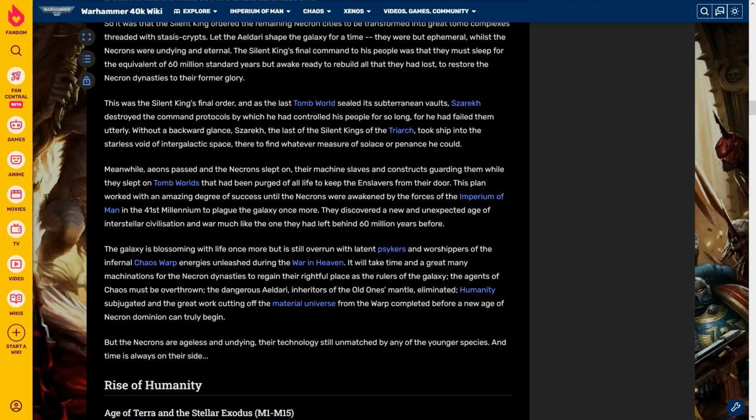The galaxy is blossoming with life once more, but is still overrun with latent psykers and worshippers of the infernal Chaos warp energies unleashed during the War in Heaven. It will take time and a great many machinations for the Necron dynasties to regain their rightful places as the rulers of the galaxy. The agents of Chaos must be overthrown, the dangerous Eldari, inheritors of the Old Ones' mantle, eliminated, humanity subjugated, and the great work of cutting off the material universe from the warp completed before a new age of Necron dominion can truly begin. But the Necrons are ageless and undying. Their technology is still unmatched by any of the younger species, and time is always on their side.